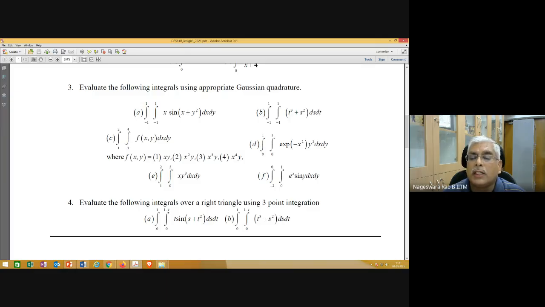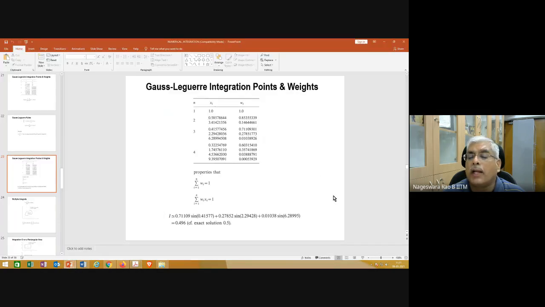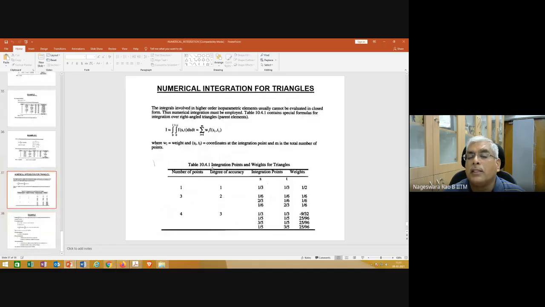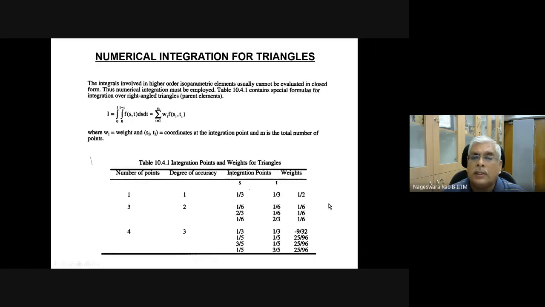For the present, you can directly make use of whatever is supplied to you under numerical integration. You can use that and then solve it here. Integration points and weights for triangles. Any questions here? And how to even do that integration? That formula is also given. You need to pick this weight and evaluate the function at this point, and then multiply that weight and the function evaluation. Depending on the number of points you select, you sum it up over that many points.